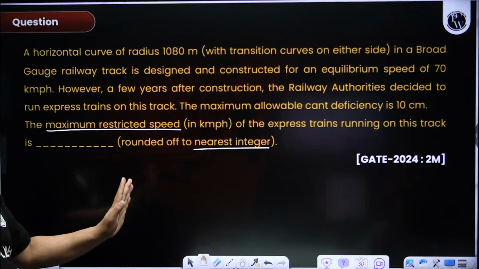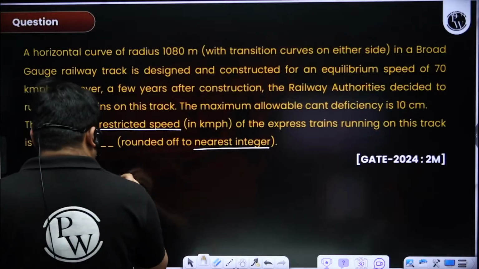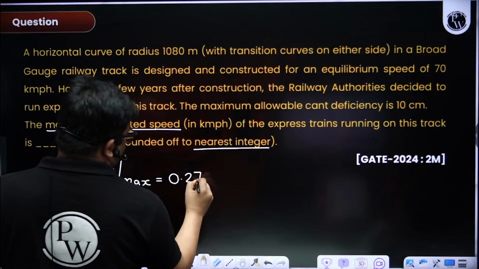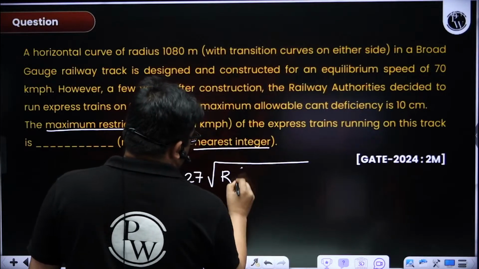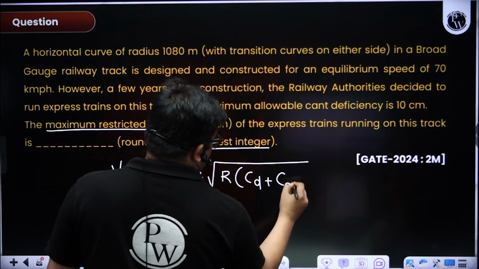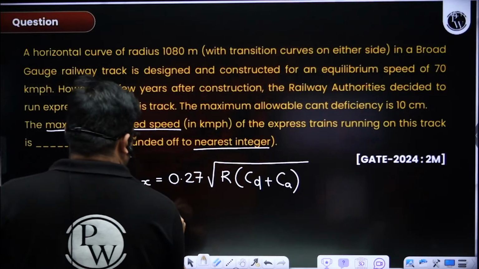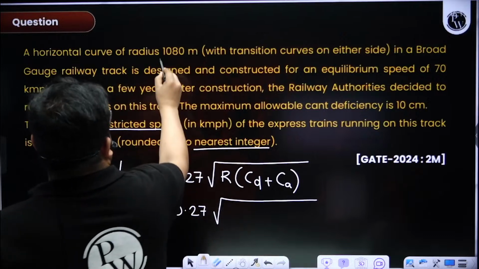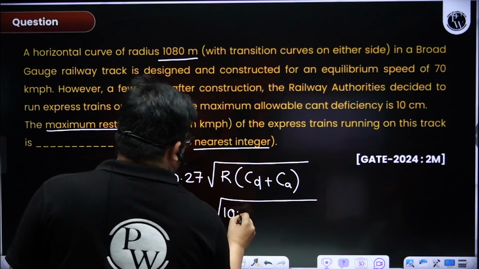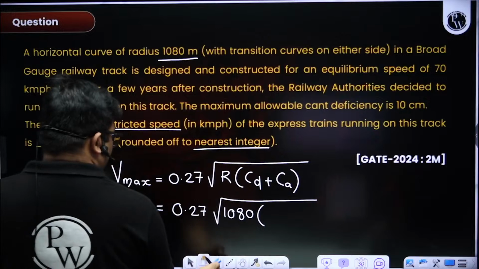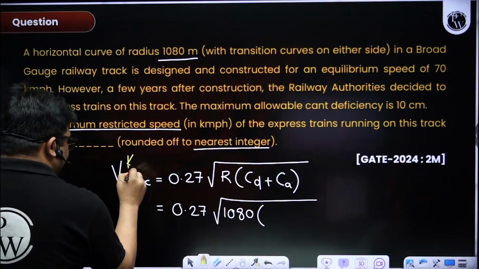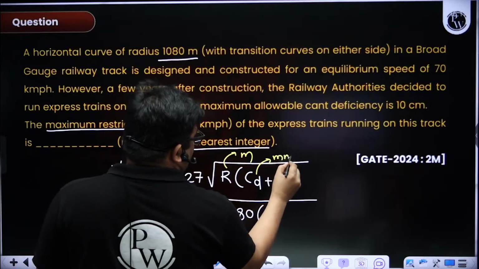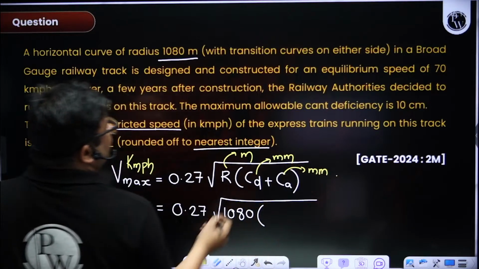See, this you can do in two ways. One way is directly you can use the formula. The formula goes like this. For BG track it is 0.27 root R, the cant deficiency plus the actual cant. If you use the formula, you'll get the answer. R is given, 1080. So R you will use in meter. In this formula, this you will get in kmph, this is in meter, this is in mm, and this is in mm.